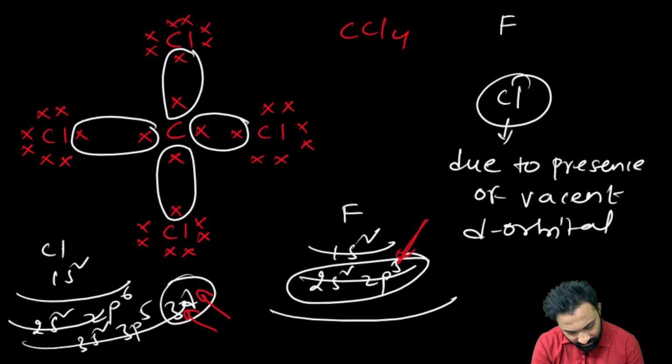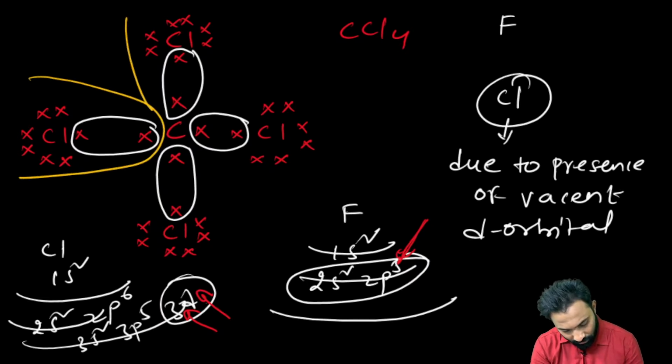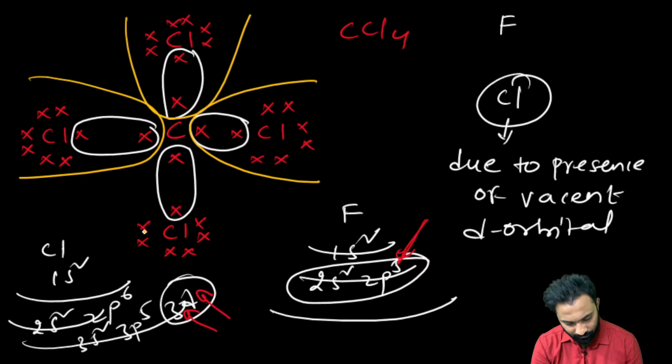This chlorine, to complete its octet, will take 1 electron from the carbon. Similarly, each of the other chlorines, to complete its octet, will take 1 electron from carbon. Right?